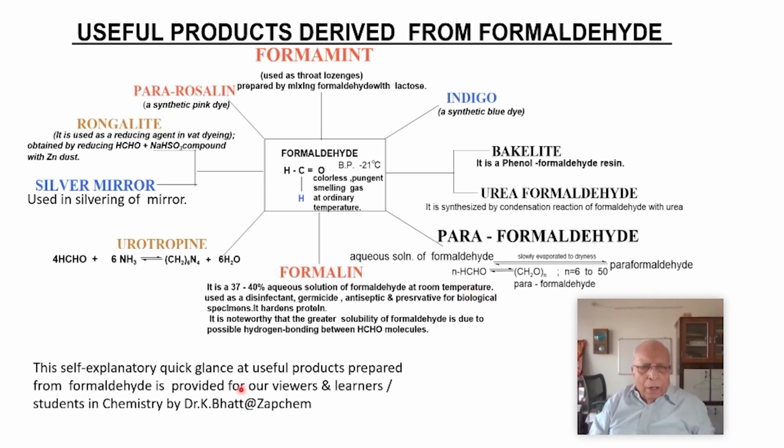And there is a self-explanatory quick glance at useful products prepared from formaldehyde which is significant for us. It is advised that you go through it and keep it ready. The chart here is self-explanatory, giving all details about it.